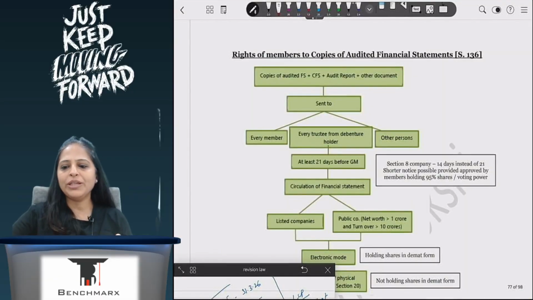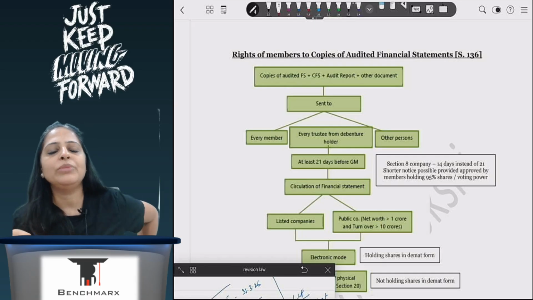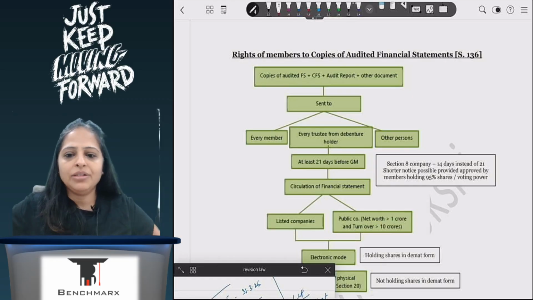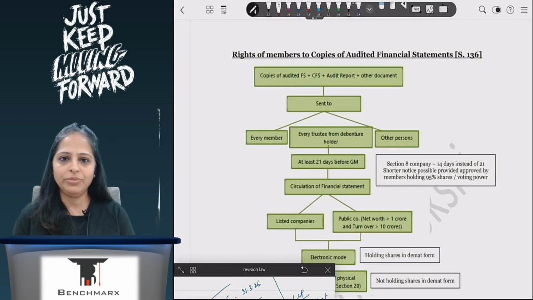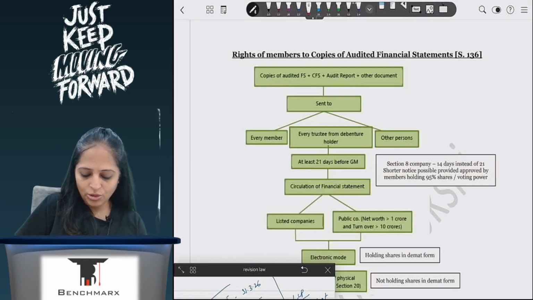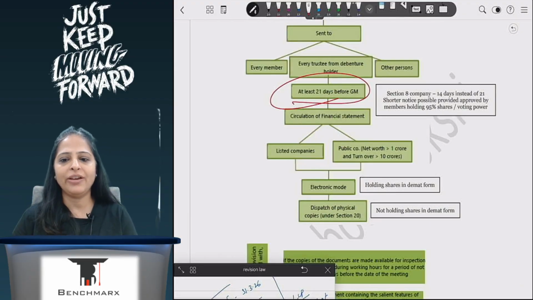Now, copies of audited financial statement. I will send it to whom? I will send it to my every member. I will send it to my trustees and any other person to whom it is required to be sent. When I am sending my audited financial statement, I will send it at least 21 days before the meeting. I can also place it on the website of the company. I can also send it by electronic modes. I can also send it out physically if I want to.